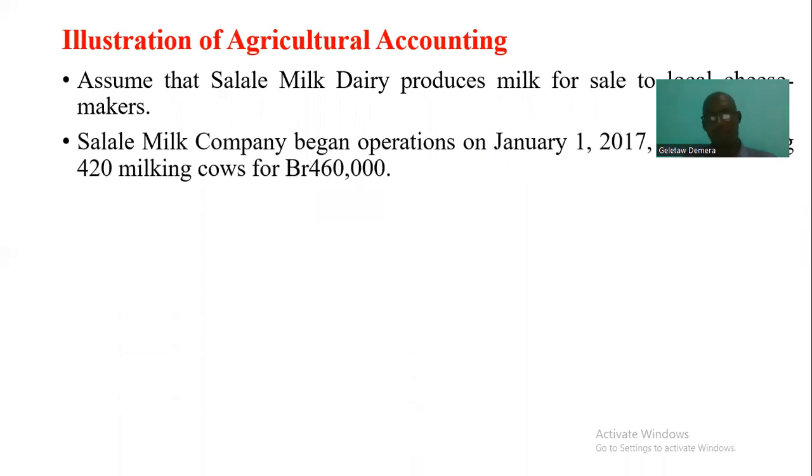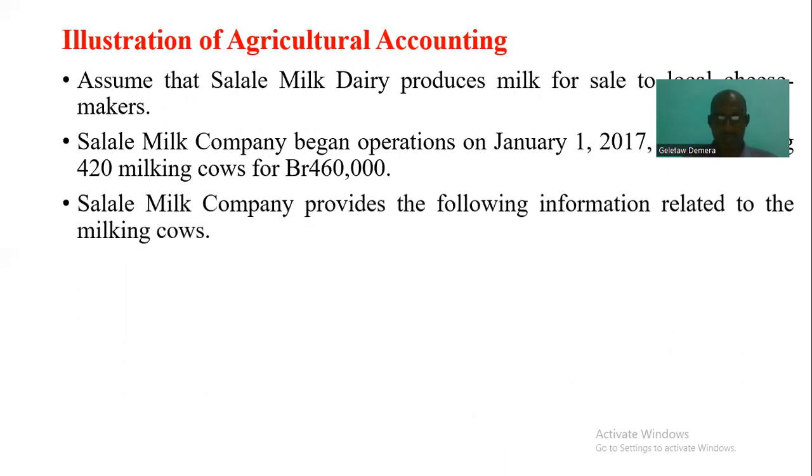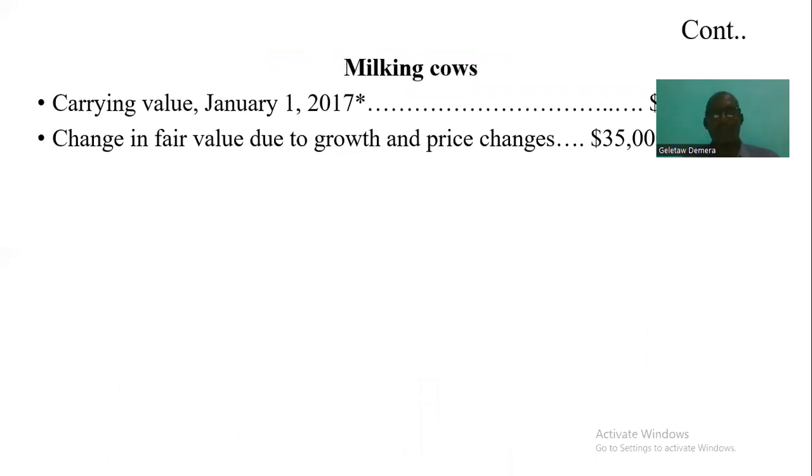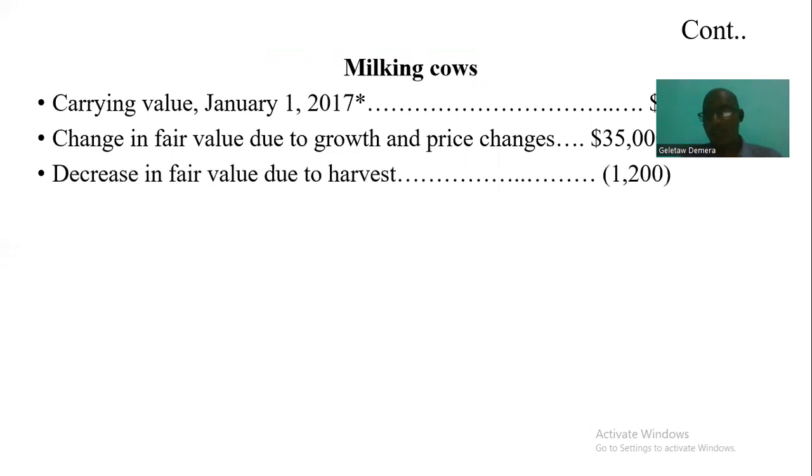The company produces milk by having cows, and then sells the milk to local cheesemakers, having 420 milking cows with a carrying value of 460,000. The company provides the following information: the carrying value at the beginning of January is 4,600, the change in fair value due to growth and price change is $35,000, and the decrease in fair value due to harvest is 1,200.